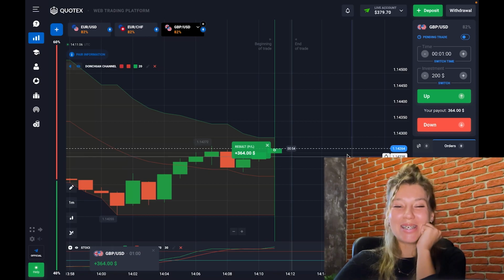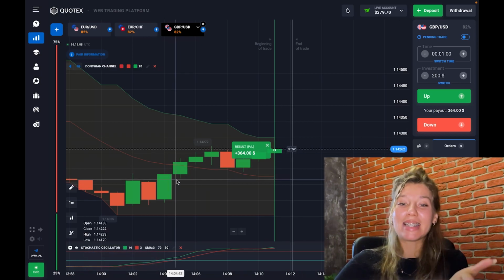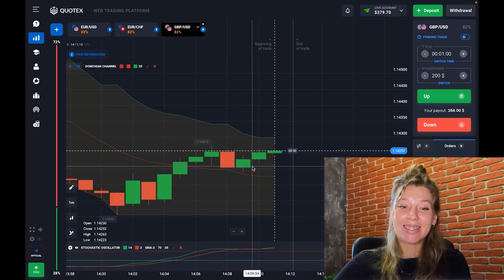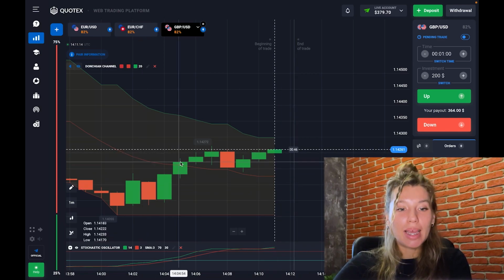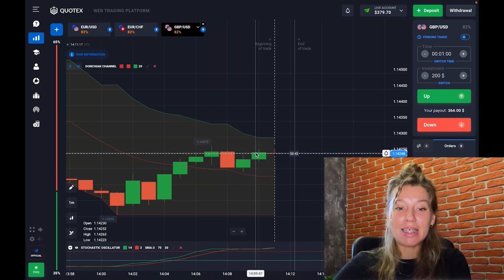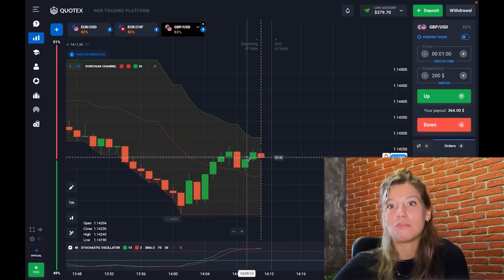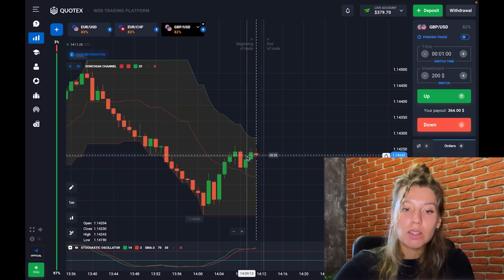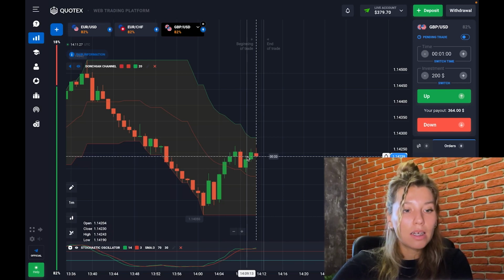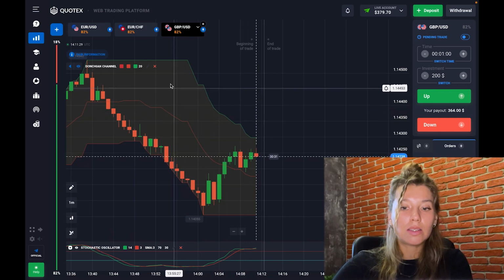Well, yes, amazing result. You see step by step the price is slowly going to the upper line of the Donchian channel, right? By the way, this growth of the price has stopped, and now we see short candles. This is an amazing chart. Let's see how the situation is now. Let's go to the euro and Swiss franc, and let's see how the situation is.